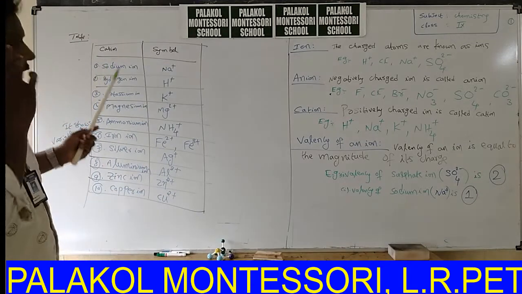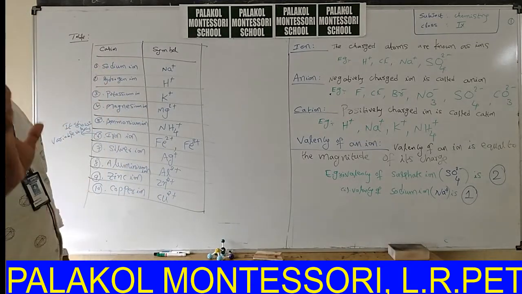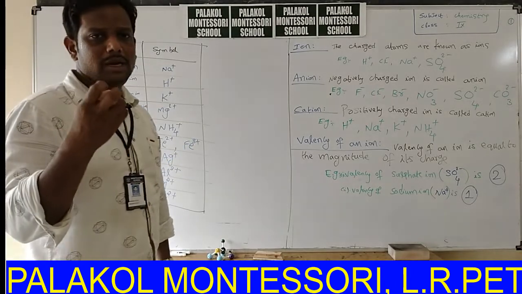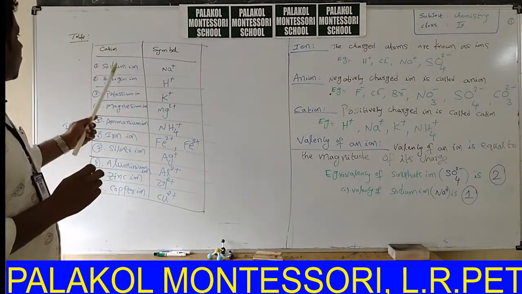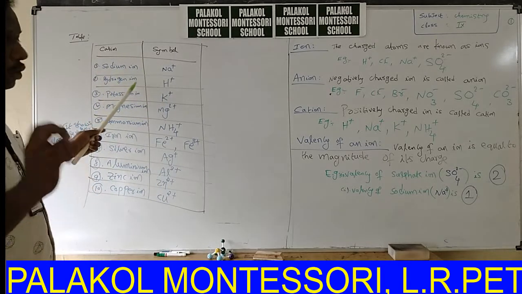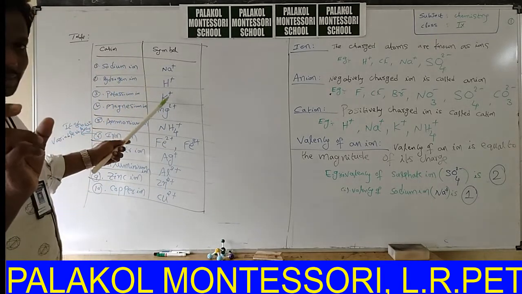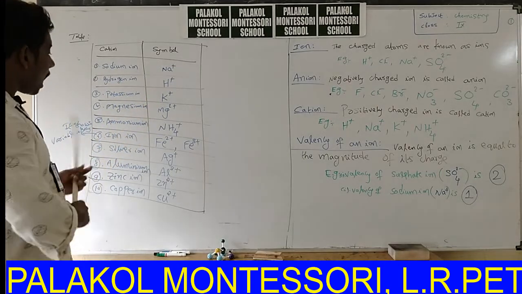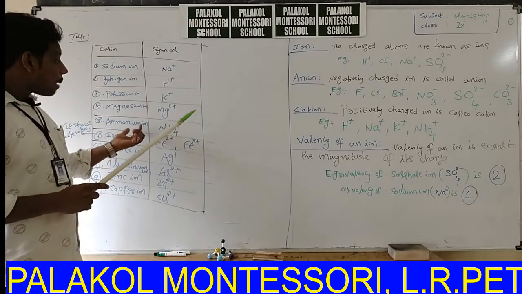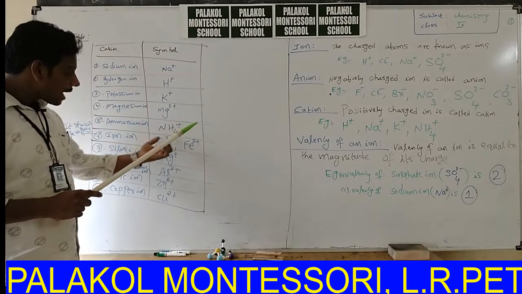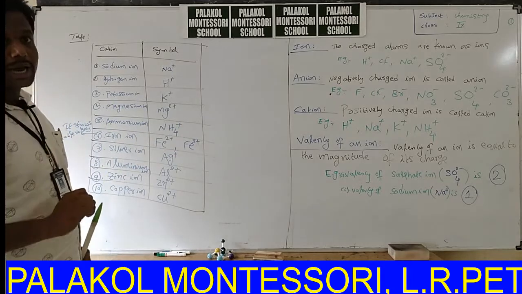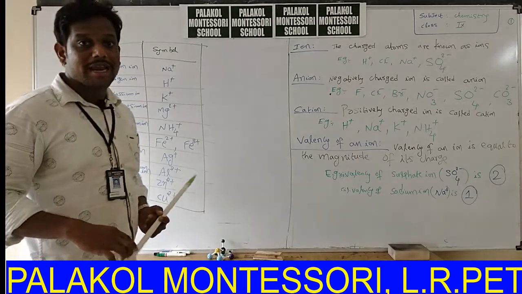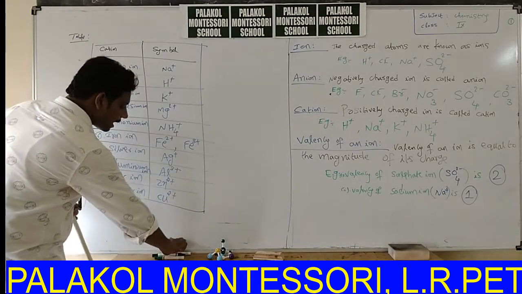I will explain again. Learn by heart all the symbols of cations, just simply by heart. Every day if you practice, you will know that particular concept of cations. Sodium ion Na+, hydrogen ion H+, potassium ion K+, magnesium ion Mg2+, ammonium ion NH4+. Ammonium ion is formed by a group of atoms, nitrogen and 4 hydrogen atoms. Iron ion, iron shows variable valency, copper also shows variable valency.